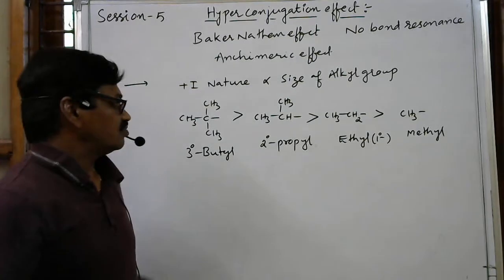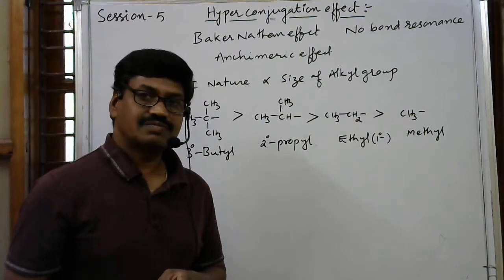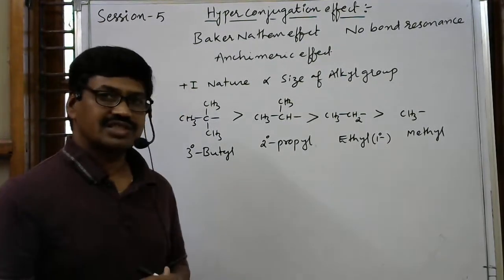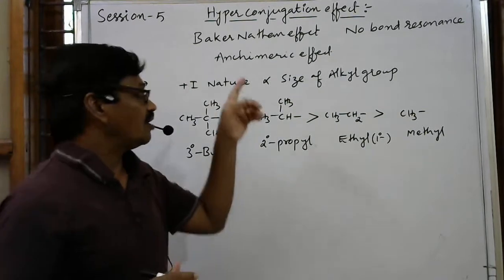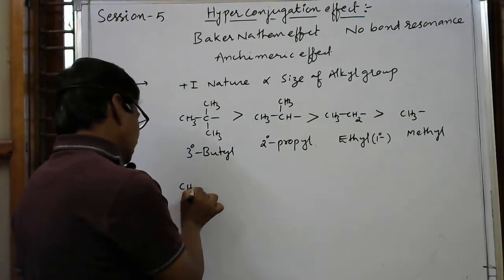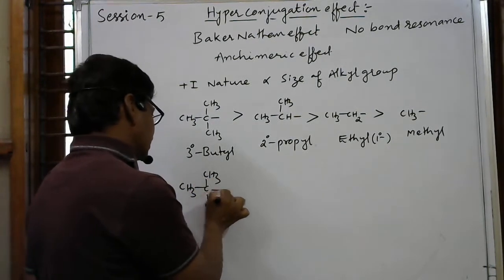But when the same alkyl groups are attached to a conjugated system, otherwise a benzene ring or double bond, the order will be reversed, which is nothing but the hyperconjugation effect. See here, CH3-C-CH3-CH3, this is tertiary butyl.